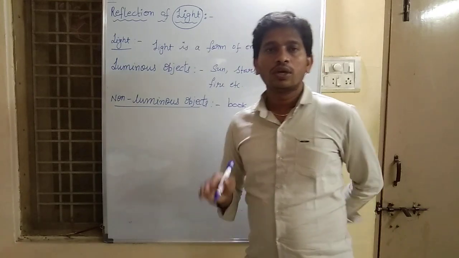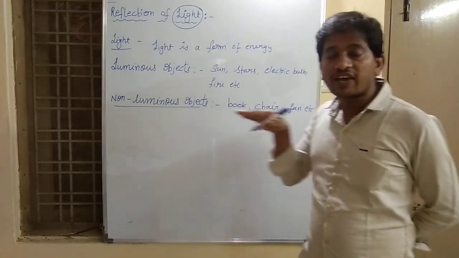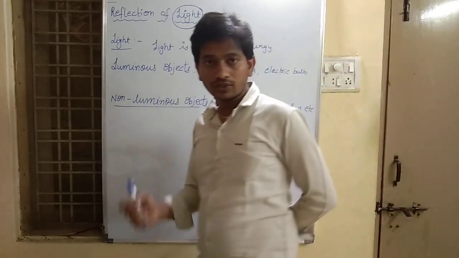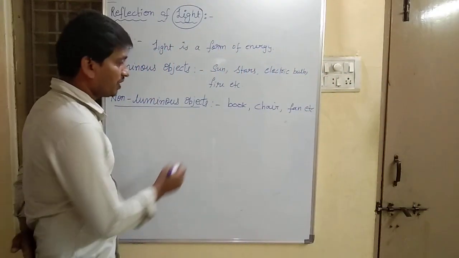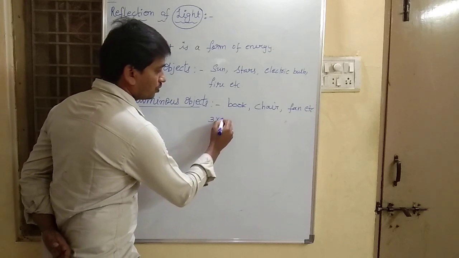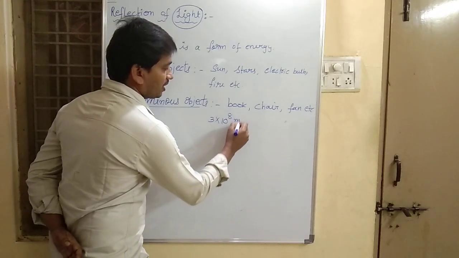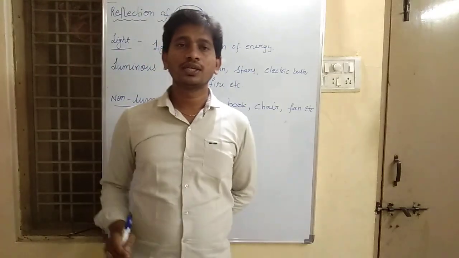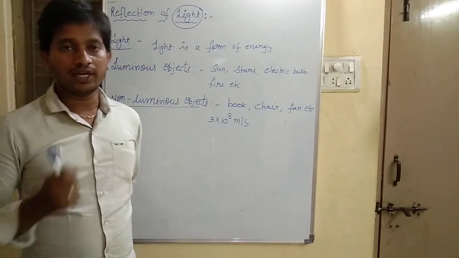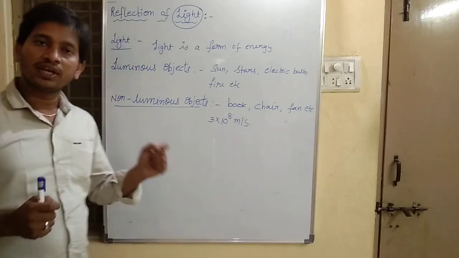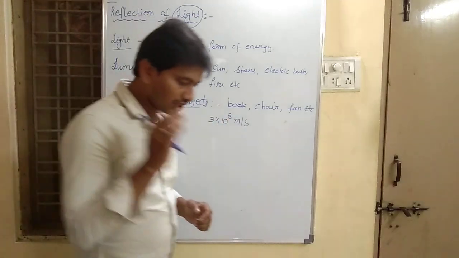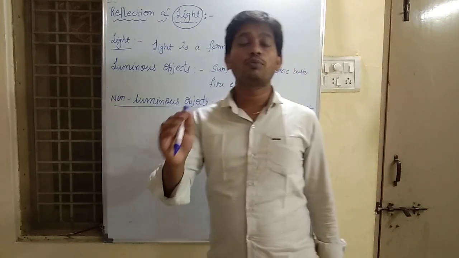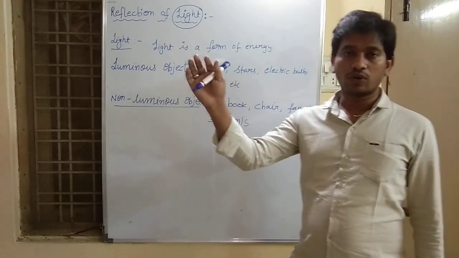As I told you, light always travels in a straight line. And what is the speed of light? Speed of light is 3 into 10 to the power of 8 meter per second in vacuum. So this is about light. Light is a form of energy which enables us to see things around us.